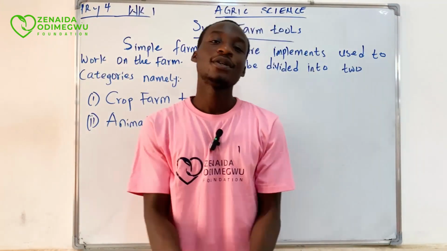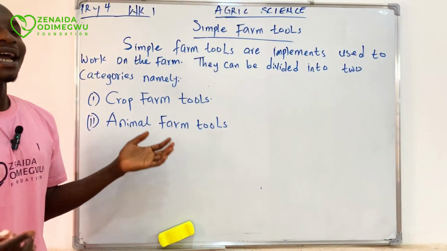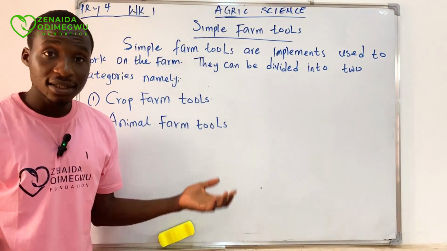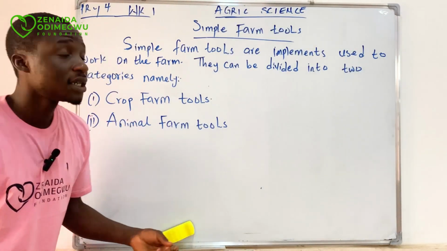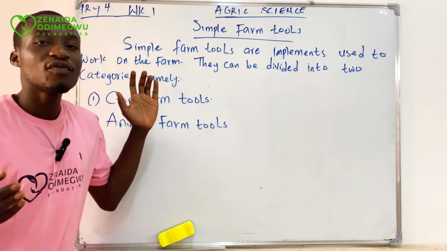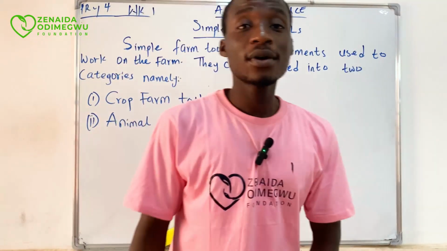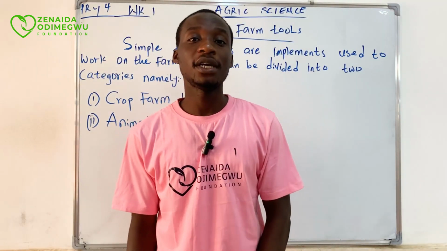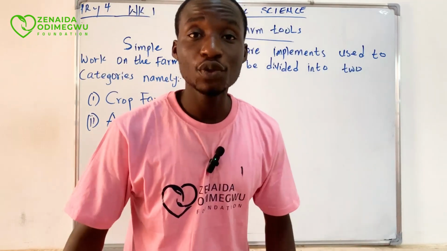All right, now simple farm tools, just as we said in the definition, they are implements. They are farming equipments that farmers use to work on the farm. You do a lot of work in the farm. Who can tell me one of the work they do in the farm? Yes? Weeding. Weeding is part of the work they do in the farm.